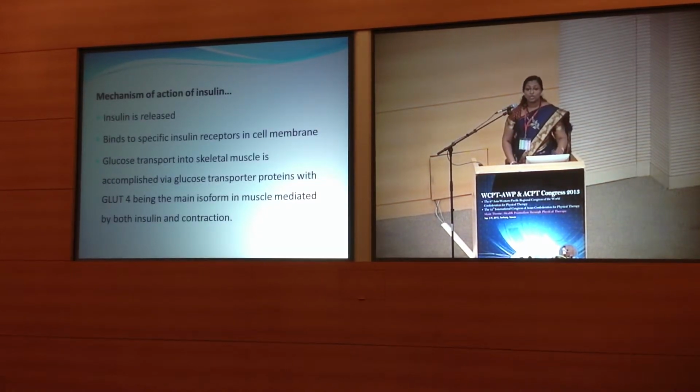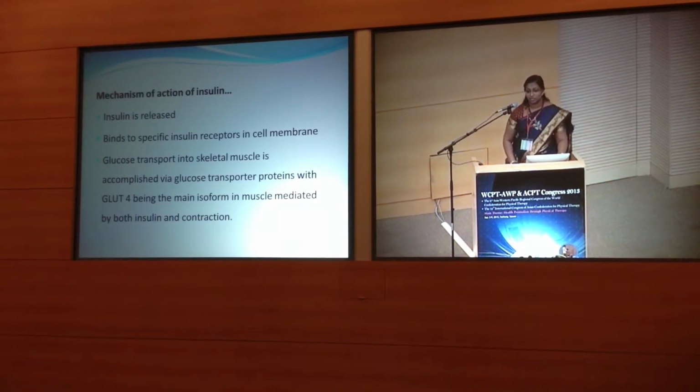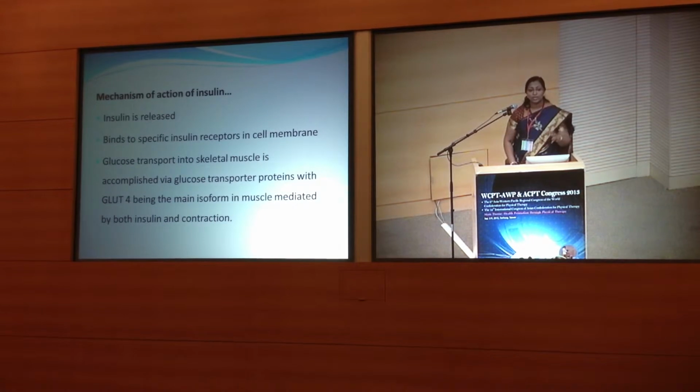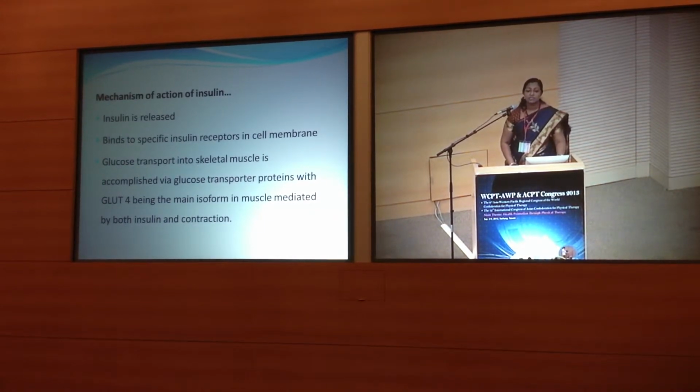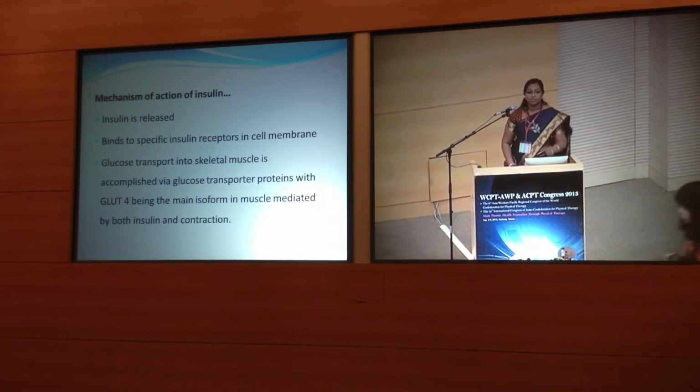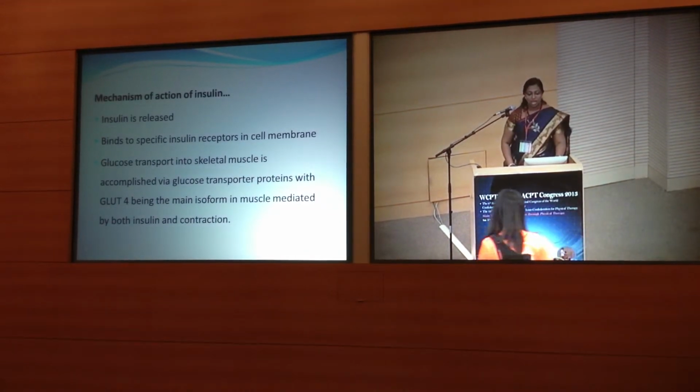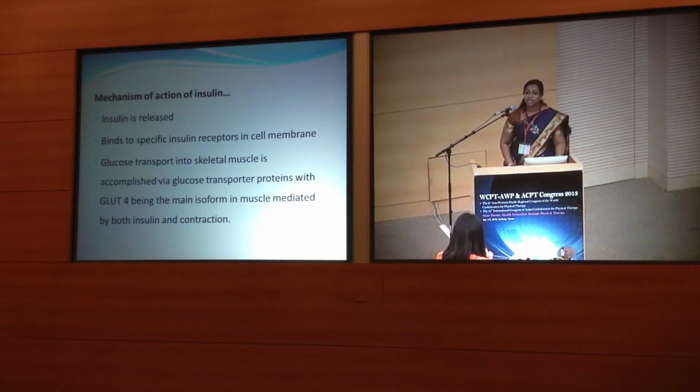Now before going into the mechanism of insulin resistance, it is important for us to understand the normal mechanism of action of insulin. Following an appropriate stimulus, insulin is released from the beta cells of the pancreas, and this insulin will bind to the specific receptors, insulin receptors, present on the cell membrane. And this in turn leads to the translocation of glucose transporters.